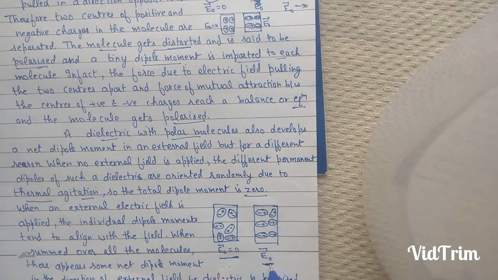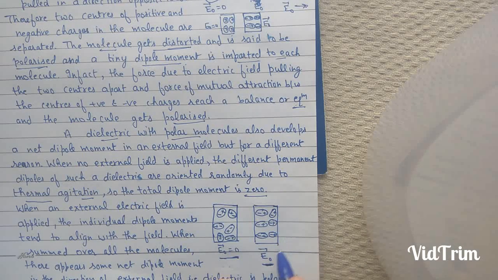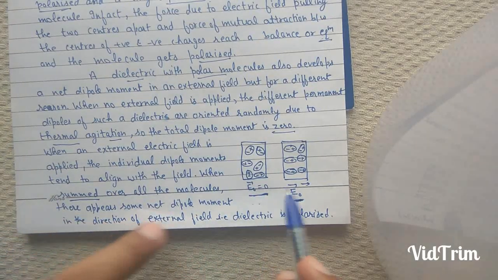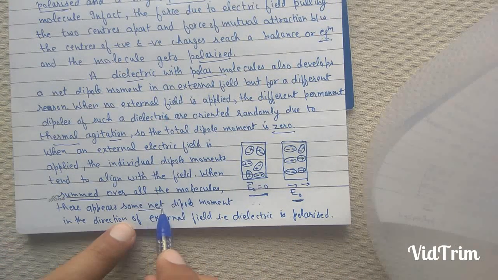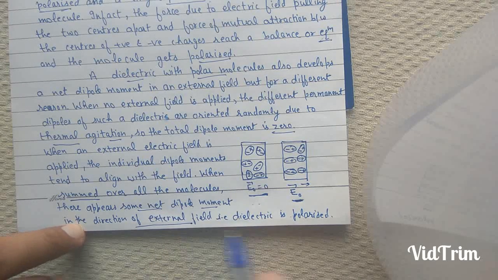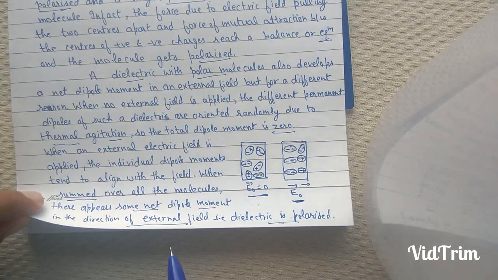When an external electric field is applied, the individual dipoles tend to align with the direction of the field. Therefore, when summed over all the molecules, there appears some net dipole moment in the direction of the electric field, and the dielectric is said to be polarized.